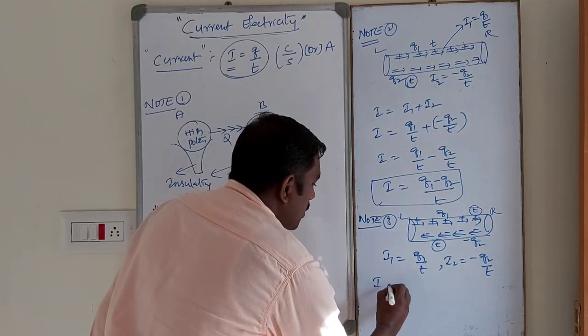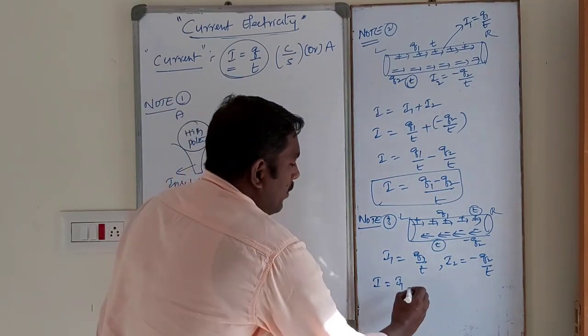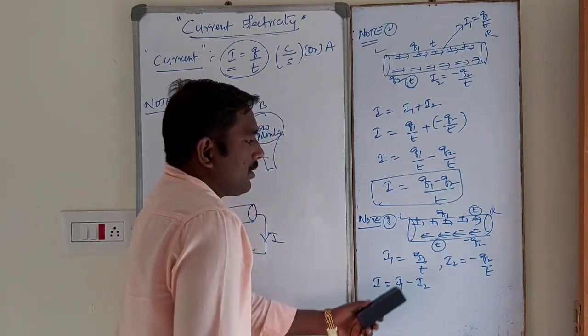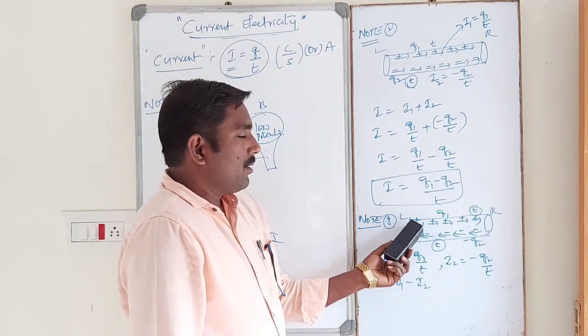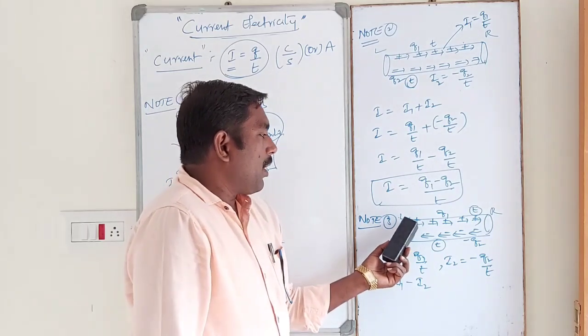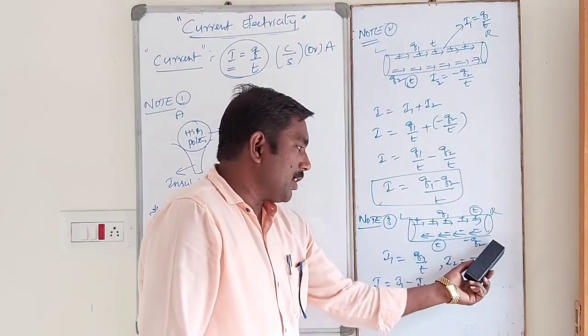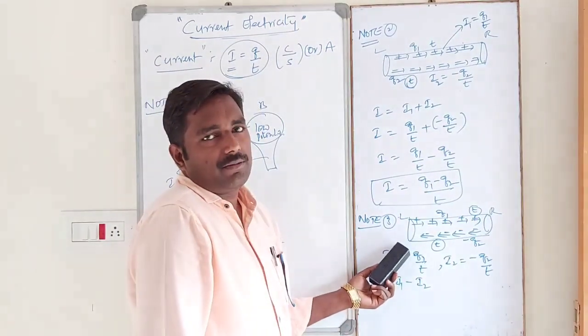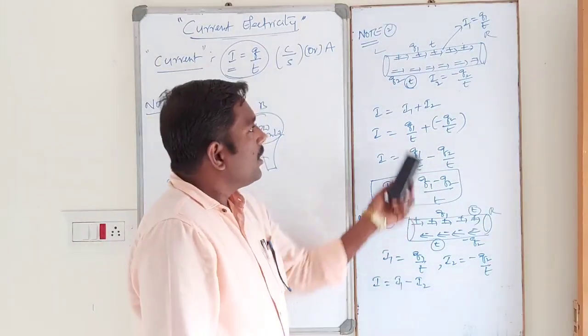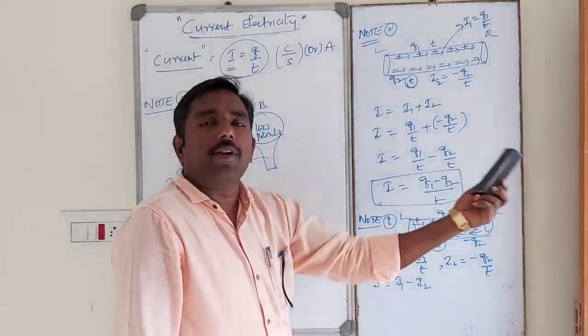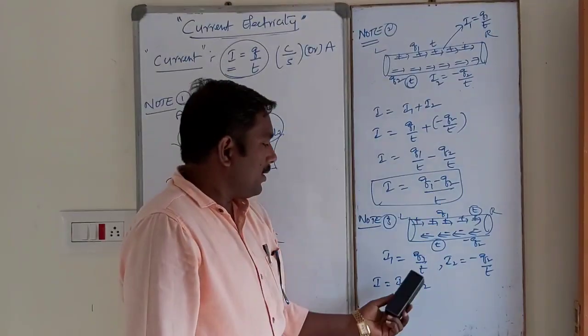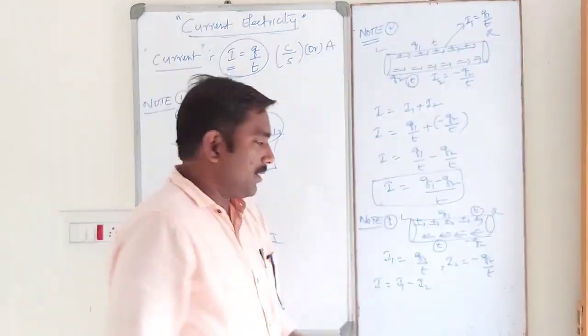So the total current is I1 minus I2, because the positive charge is moving left to right and the negative charge is moving in the opposite direction. That's why I take the negative. If both are in the same direction, then I take positive and they can be added. In this case, the two currents are subtracted.